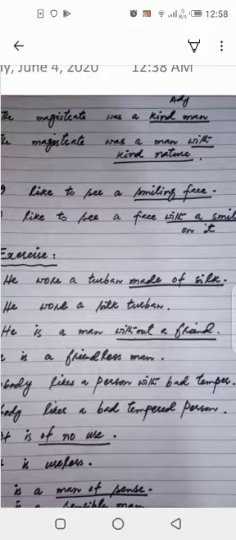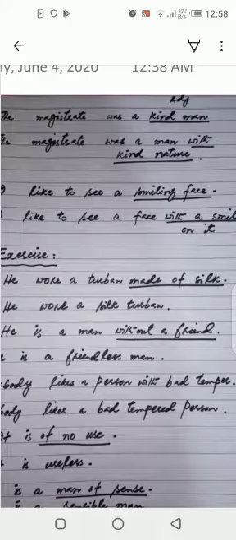Now, girls, come on to the exercises. He wore a turban made of silk. Now, girls, made of silk is actually the adjective phrase. What is the turban made of? It is made of silk. When I convert this adjective phrase into an adjective, it will be: he wore a silk turban.